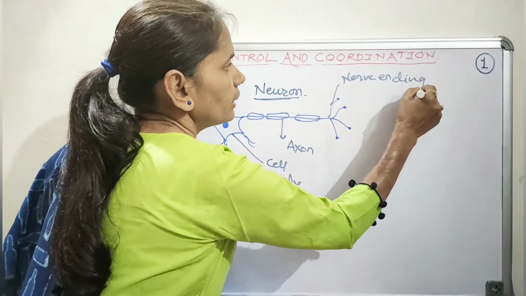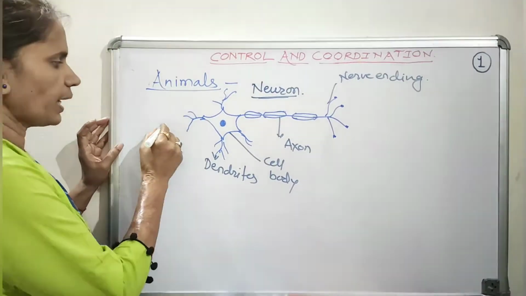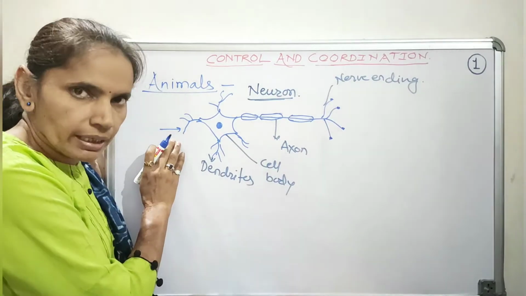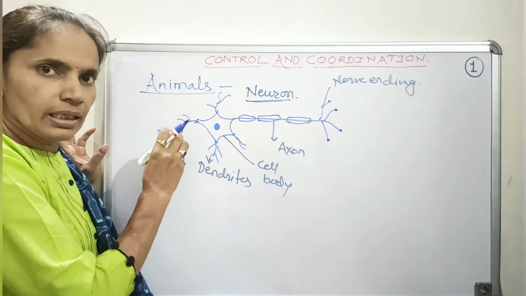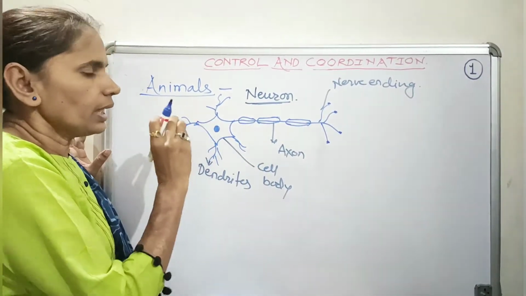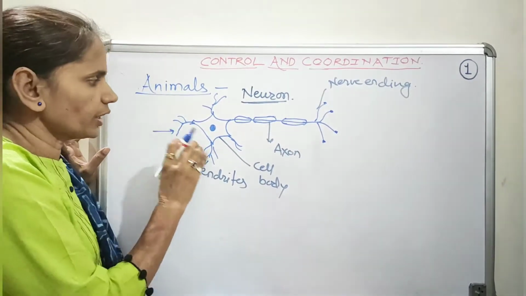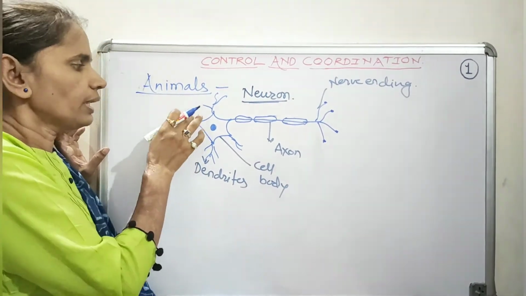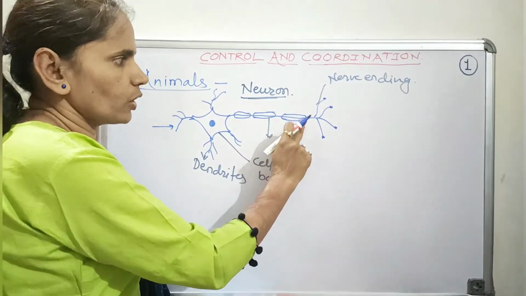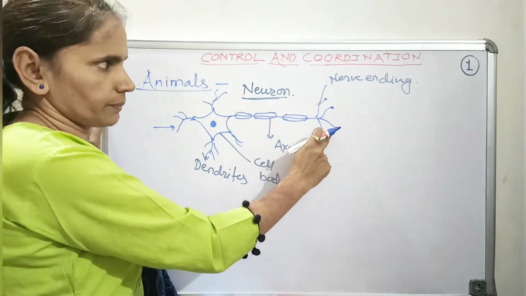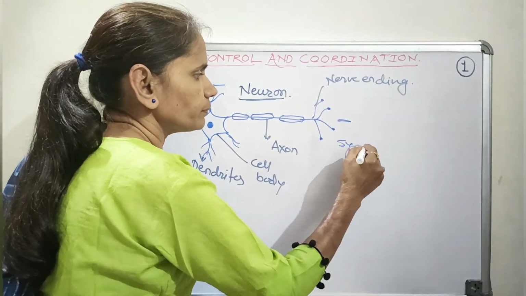Now the information from the surrounding environment is detected by the receptor. As soon as the dendrites recognize the change in the environment, they set off the information in the form of an electrical pulse. A chemical reaction is set off and that electrical pulse is conducted through the cell body, then via the axon to the end of the nerves. From this nerve ending, there is a gap, that is the synapse.